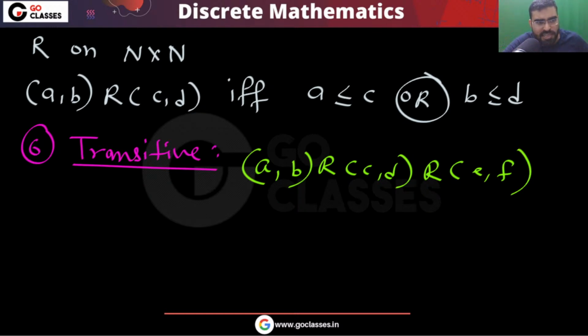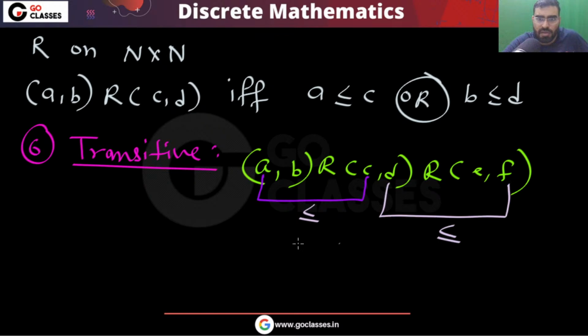You can easily create a counter example for transitivity, but there is no reason that this must happen. So this transitivity you can easily violate.